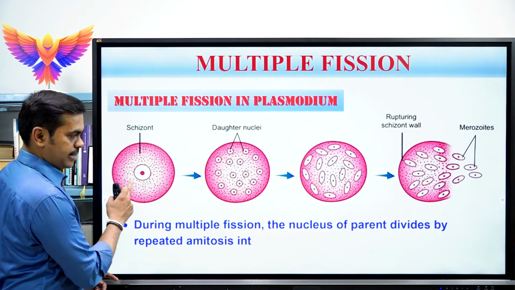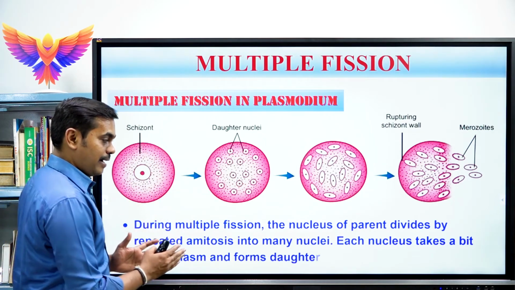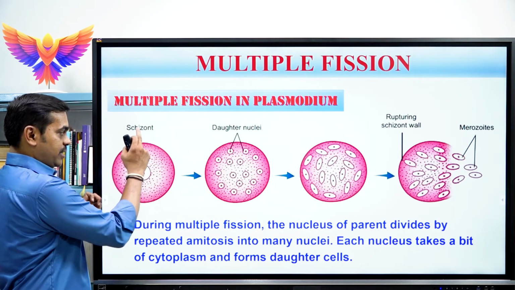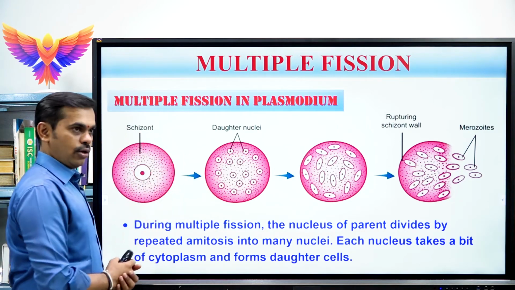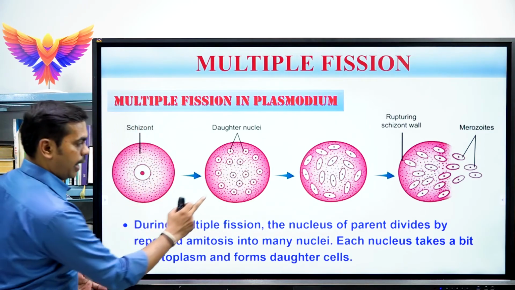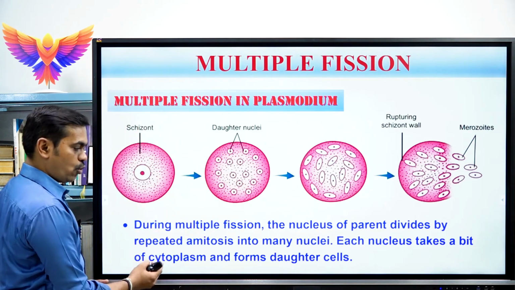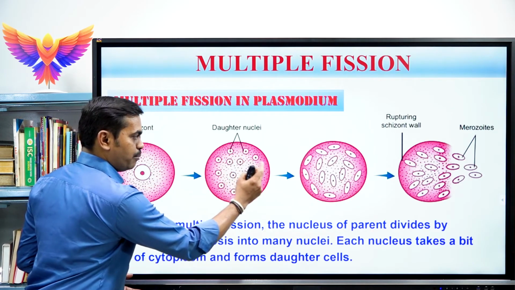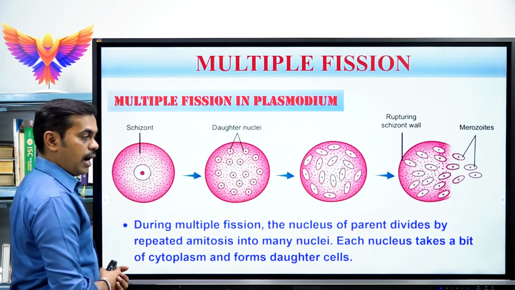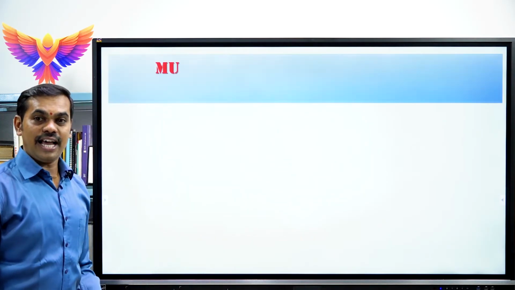The nucleus of the parental cell undergoes amitosis and it produces many nuclei. One more time, a single nucleus of the parental cell undergoes amitosis and produces a large number of daughter nuclei. And each nucleus carries a bit of cytoplasm from the parental cell and forms the daughter cells. These are the daughter cells. See, after that what happens?